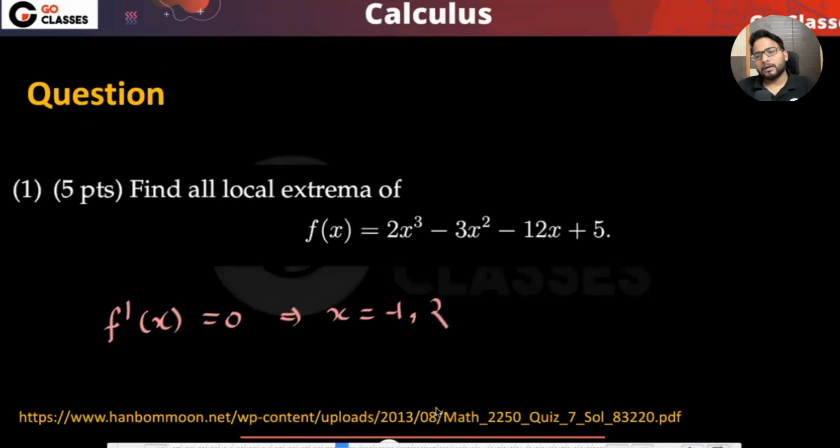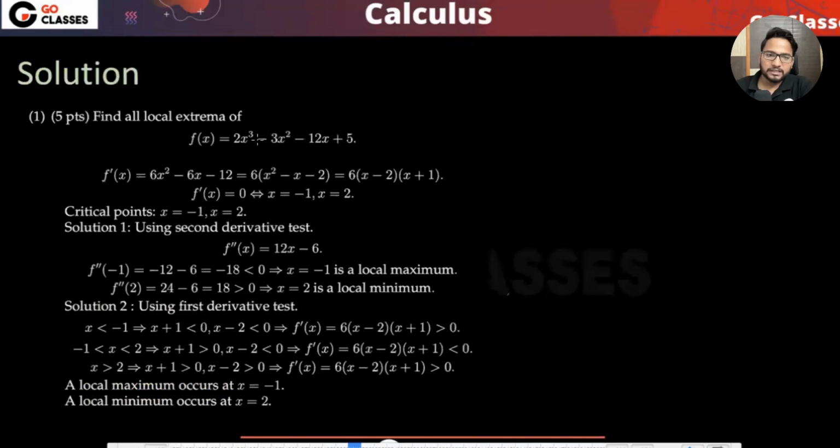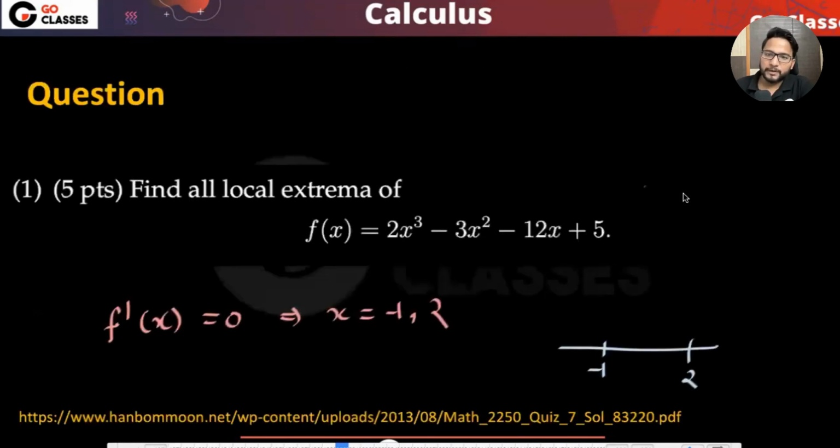Okay. Now, what you can do is apply either the first derivative test or the second derivative test. How do you apply the first derivative test? You just put in minus 1 and 2, and then check whether the sign is changing from positive to negative or the like. Using the first derivative test with minus 1 and 2, you can find out the answer. Using the second derivative test also, you can find out the answer. So let's see the second derivative test in this particular example.